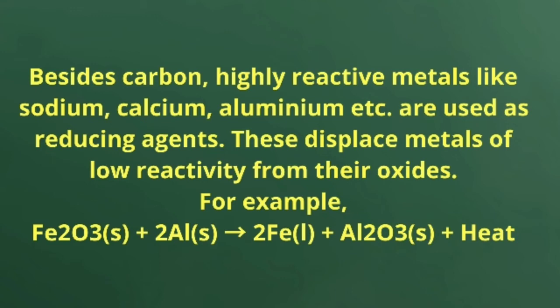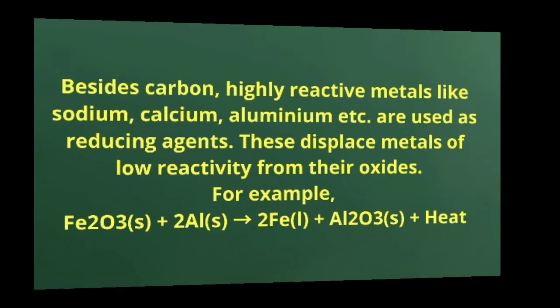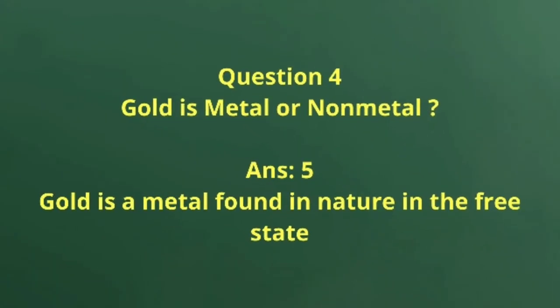Besides carbon, highly reactive metals like sodium, calcium, aluminium, etc. are used as reducing agents. These displace metals of low reactivity from their oxides. For example, Fe2O3 reacts with aluminium to give 2Fe plus Al2O3 plus heat. Gold is metal or non-metal? Answer: gold is a metal found in nature in a free state.